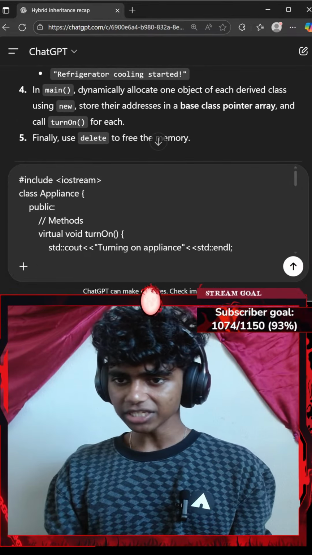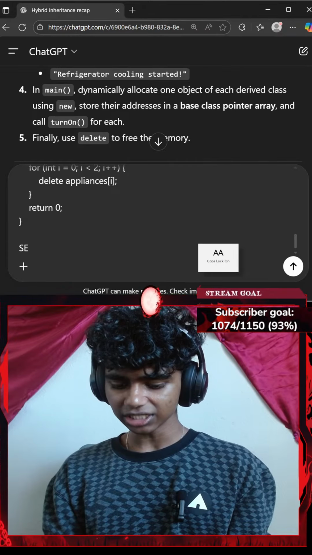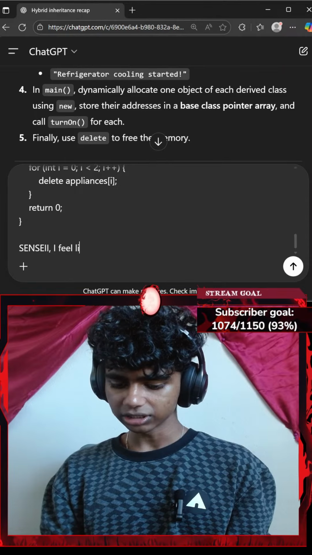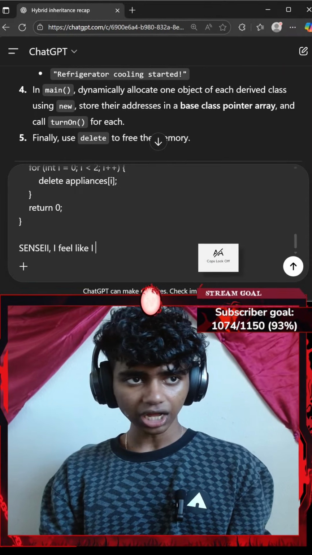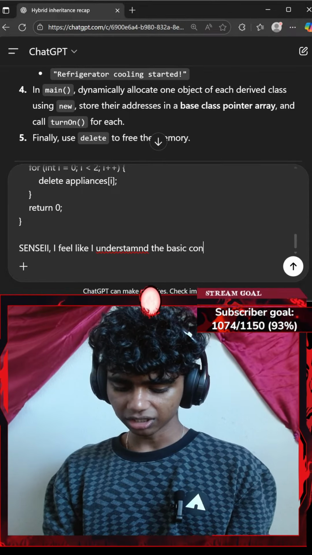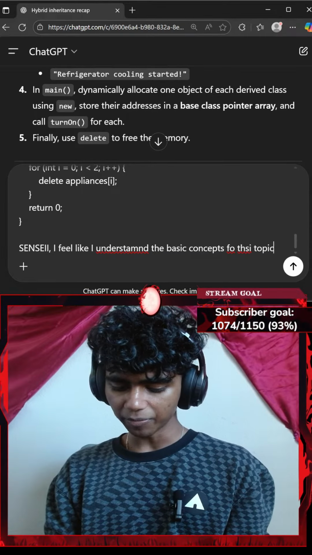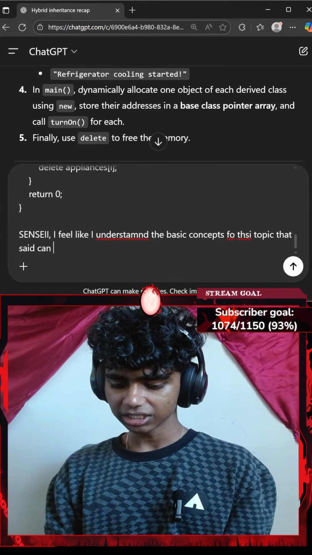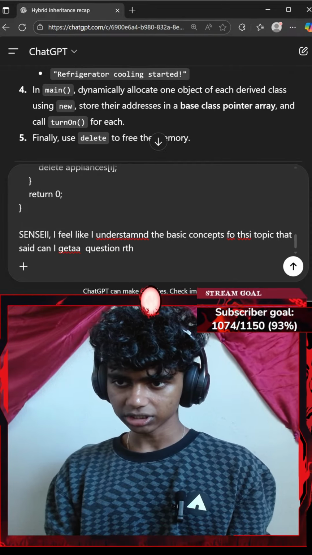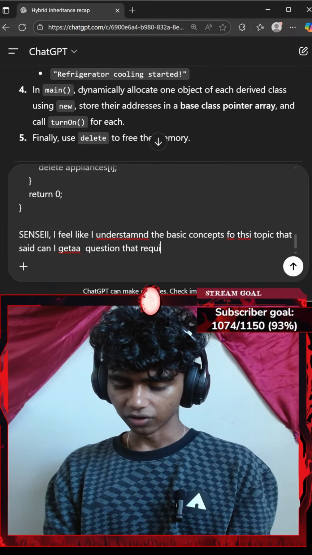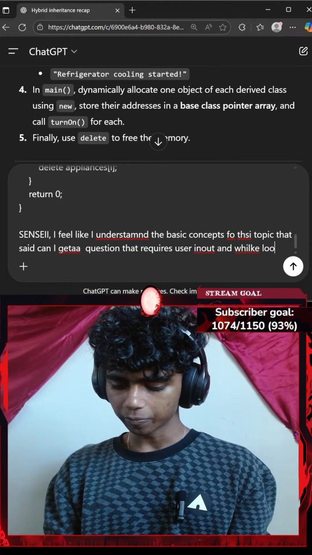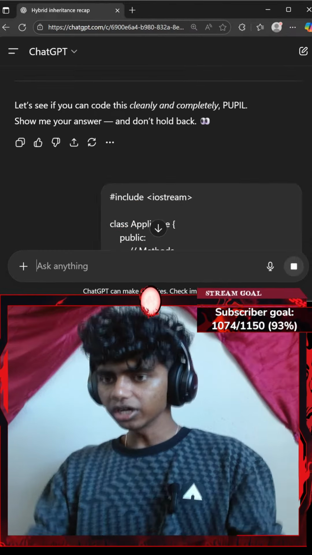Okay, let's go ahead and paste this. Go with Shift Enter and say something like, I feel like I understand the basic concepts of this topic. That said, can I get a question that requires, let's say, user input and while loop as well? Question mark. Okay, let's see.